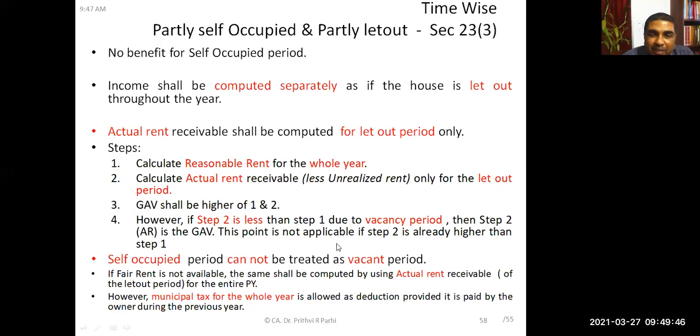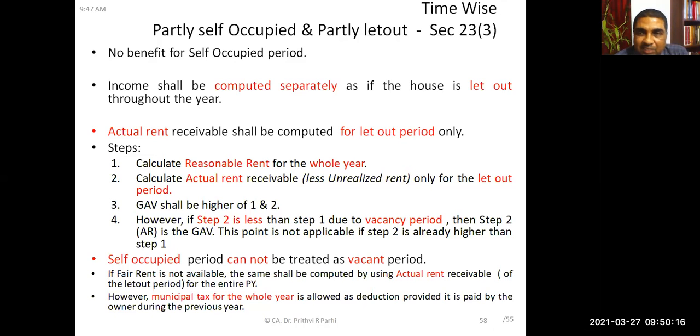Self-occupied period cannot be treated as a vacant period. It is self-occupied, so it cannot be treated as vacant. The entire period shall be treated as self-occupied. If fair rent is not available, the same shall be computed using the actual rent basis. Municipal taxes for the whole year shall be allowed, because the entire house we are taking as a rent-out house. This is how we have to treat a house that is partly self-occupied and partly let out.